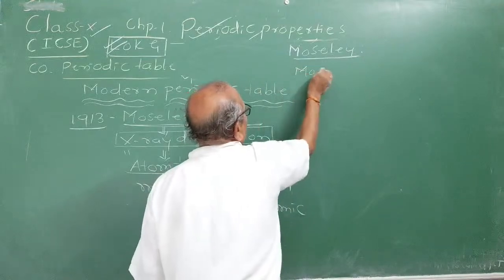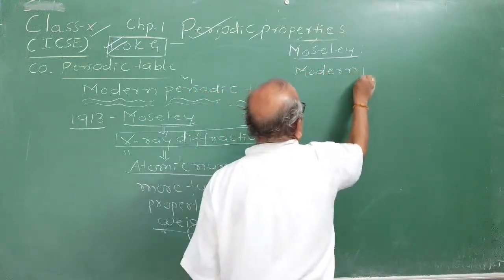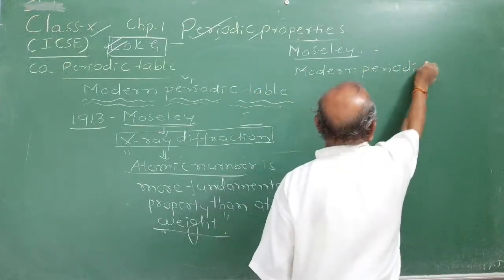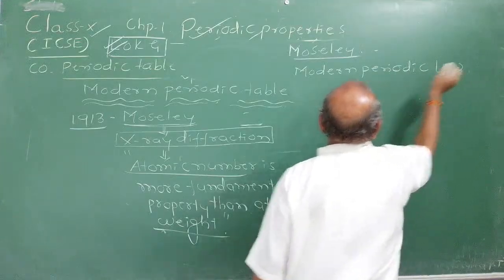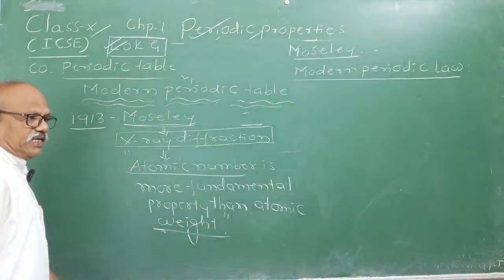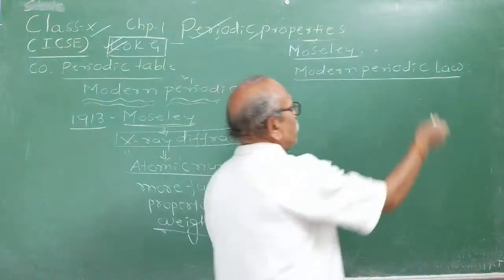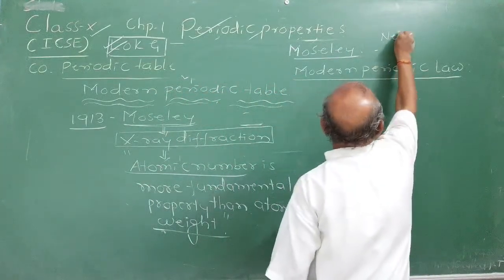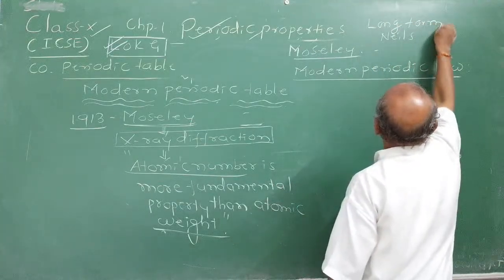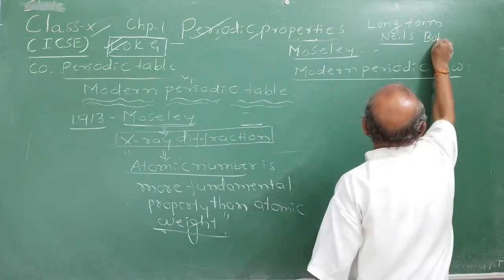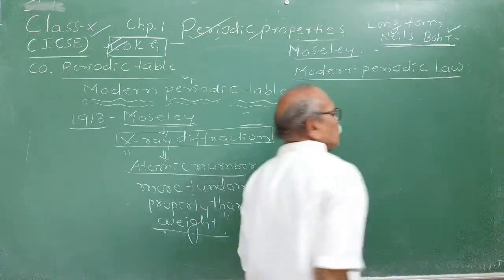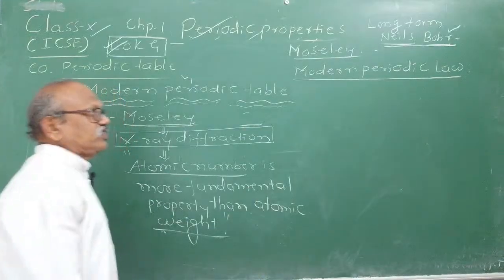With due respect to Mendeleev sir, Moseley gave the modern periodic law, and based on that, he constructed the classification. Modern periodic law was given by Moseley. Based on that, the long form of the periodic table that you are seeing in your textbooks and elsewhere was developed by Niels Bohr. Remember, that long form of the periodic table in your textbook is called Bohr's table, because Niels Bohr is the famous physicist who gave Bohr's atomic theory, which you studied in the 9th standard.